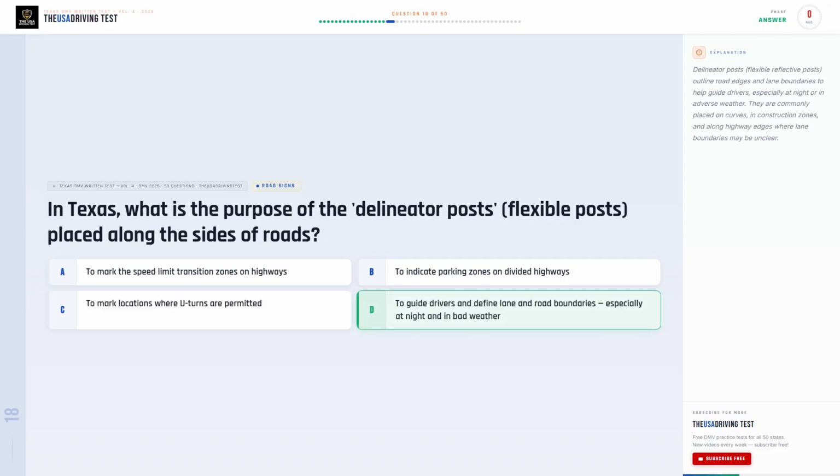The correct answer is D. To guide drivers and define lane and road boundaries, especially at night and in bad weather. Delineator posts, flexible reflective posts, outline road edges and lane boundaries to help guide drivers, especially at night or in adverse weather. They are commonly placed on curves, in construction zones, and along highway edges where lane boundaries may be unclear.